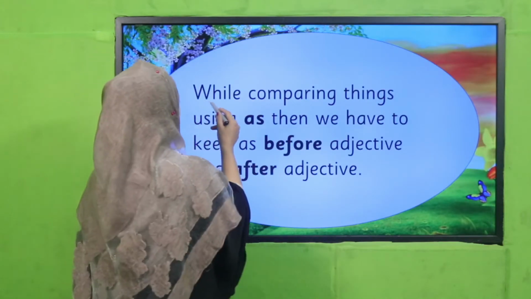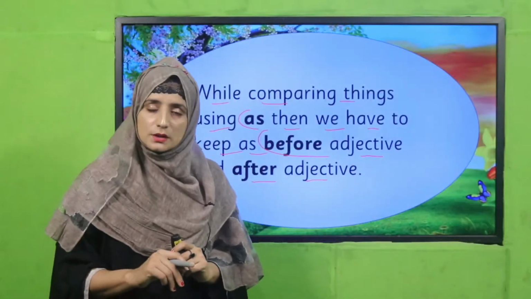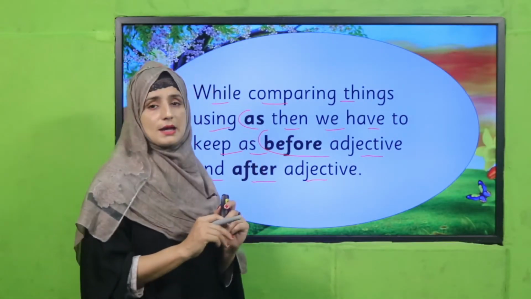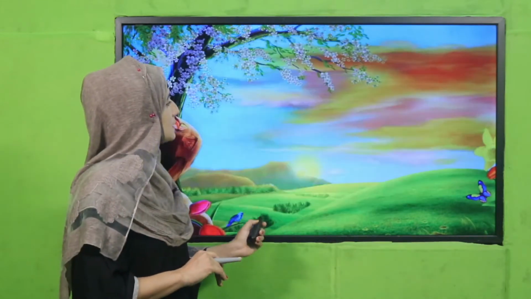While comparing things using as, we have to keep as before the adjective and after the adjective. So my dear students, when we are going to compare two things using as, what do we have to do? We have to put as before the adjective and after the adjective. So let's see this example.